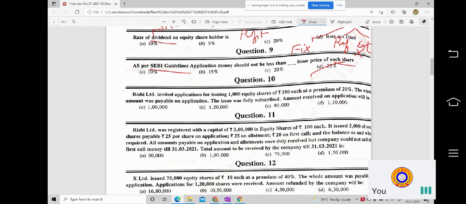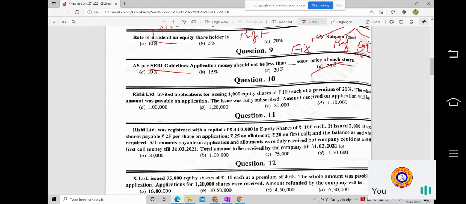You may ask, sir, application money means we will get full only, no? Why is there a percentage? They are not asking you how much percentage you will receive in application. The question is that SEBI has guided the companies to fix the price of each and every call.